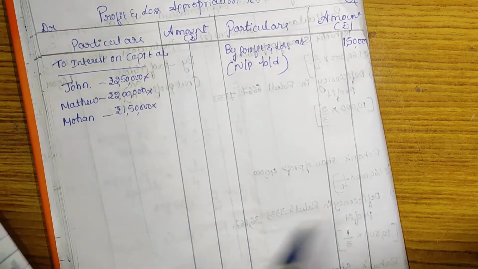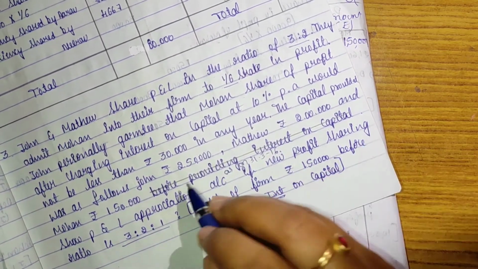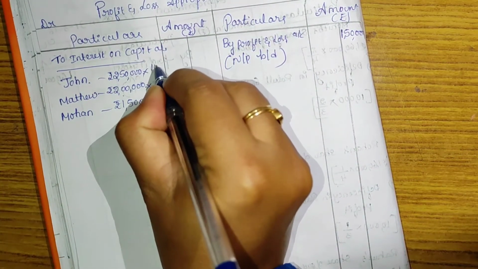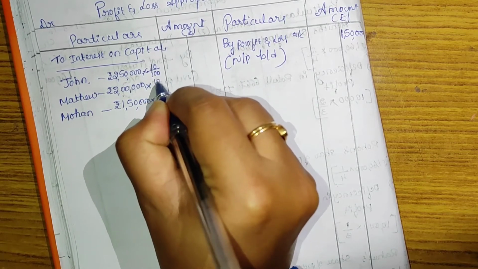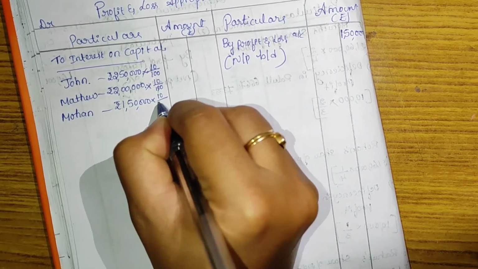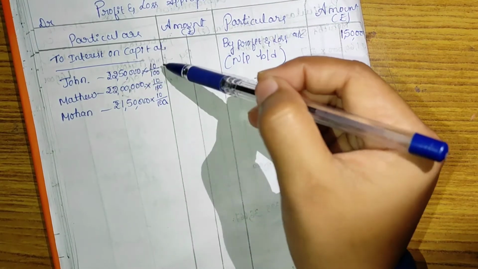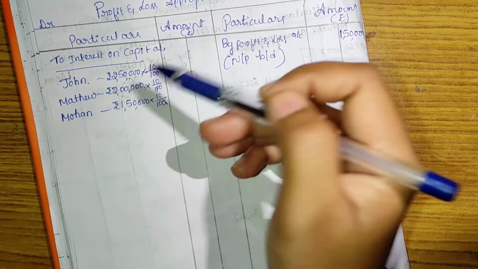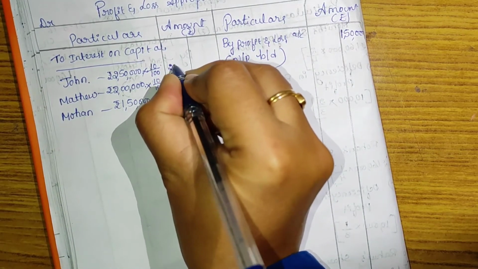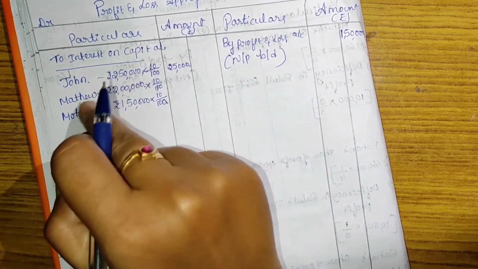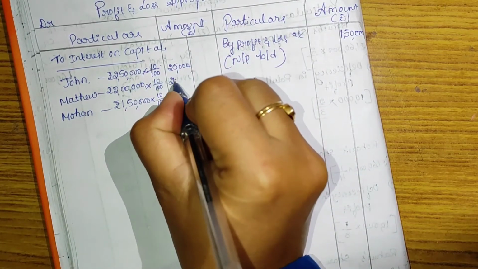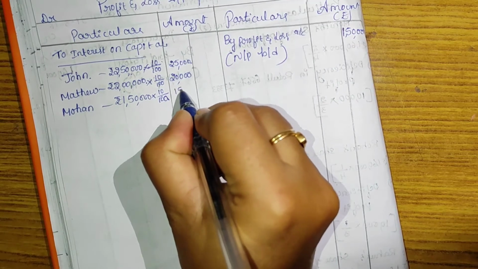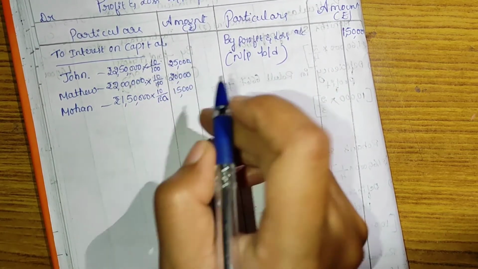The interest on capital is 10% per annum, so we pay 10% on rupees 2,50,000. John will get rupees 25,000 of interest on capital, Matthew will get 20,000, and Mohan will get 15,000.